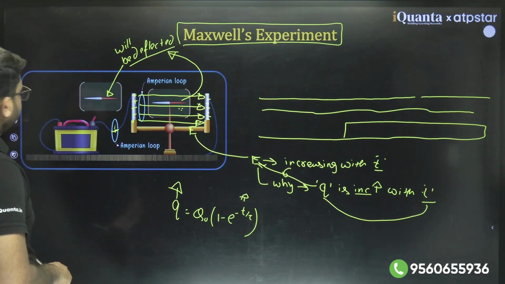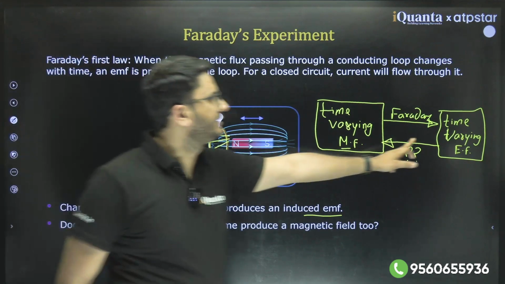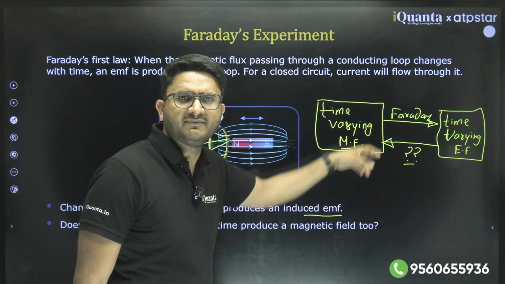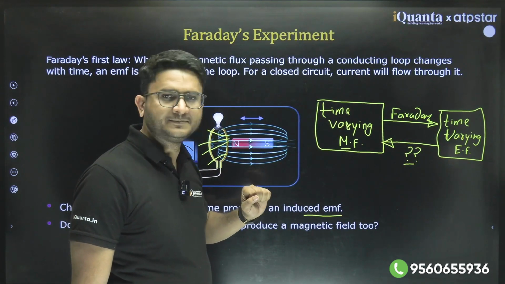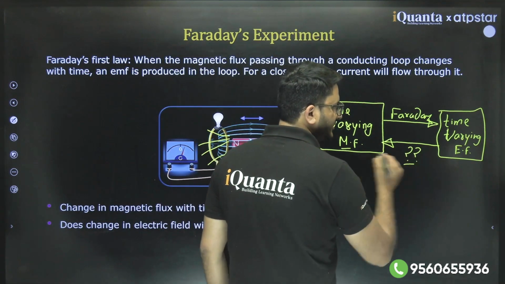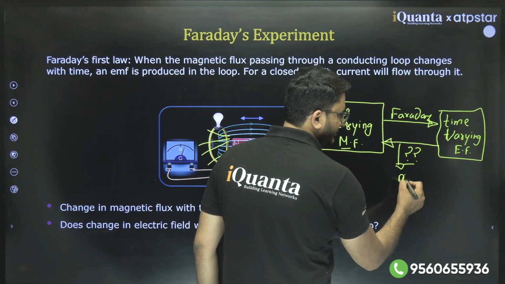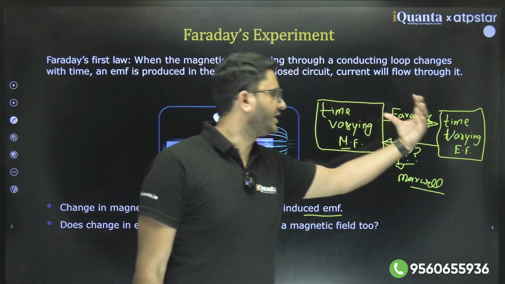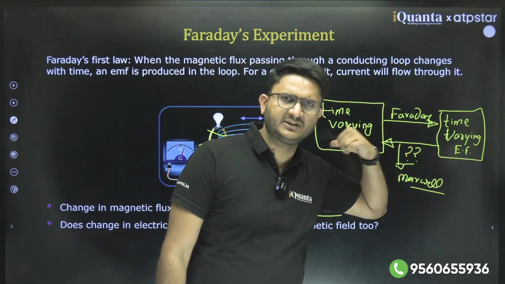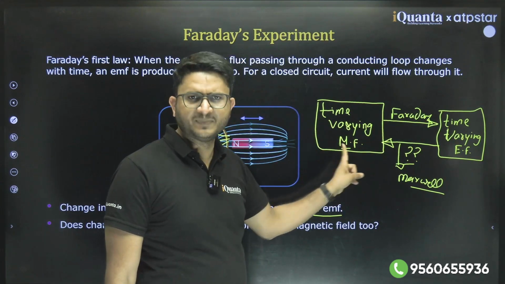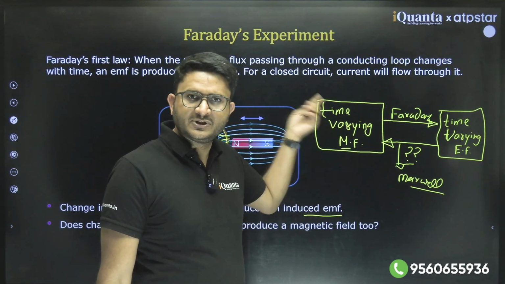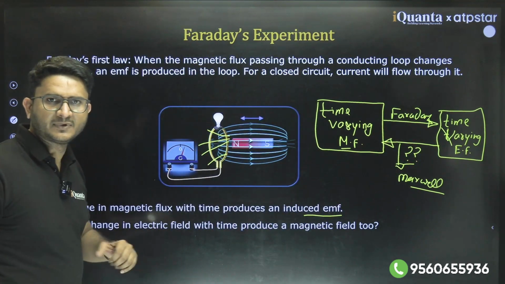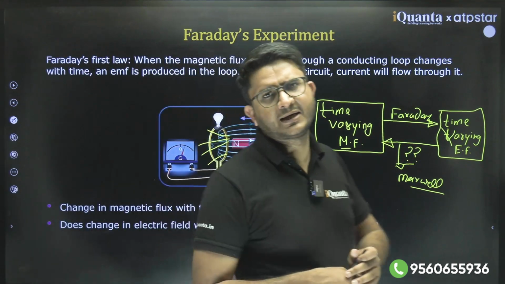So he says that whenever there is a time varying electric field, it must produce a time varying magnetic field. So this was the conclusion, proposed by Maxwell, that if you change electric field or electric flux with time, then it produces magnetic field, and if you change magnetic flux with time, then it produces electric field. Clear? So they both are interlinked.